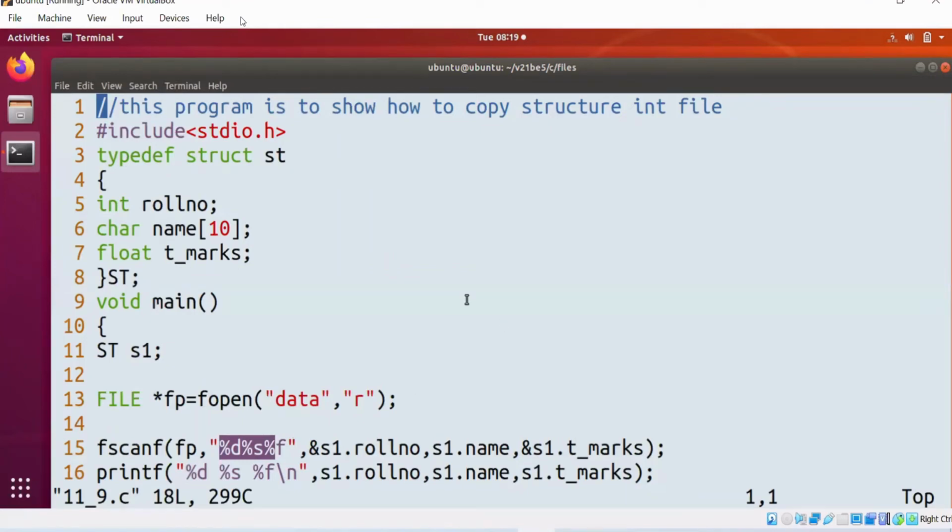Any others? Okay. If this is clear, we'll move to the next: fwrite and fread.